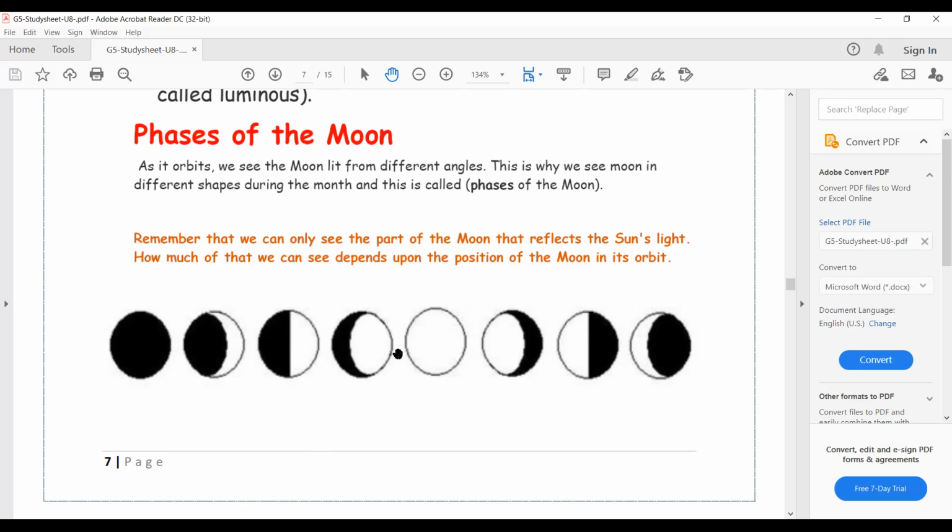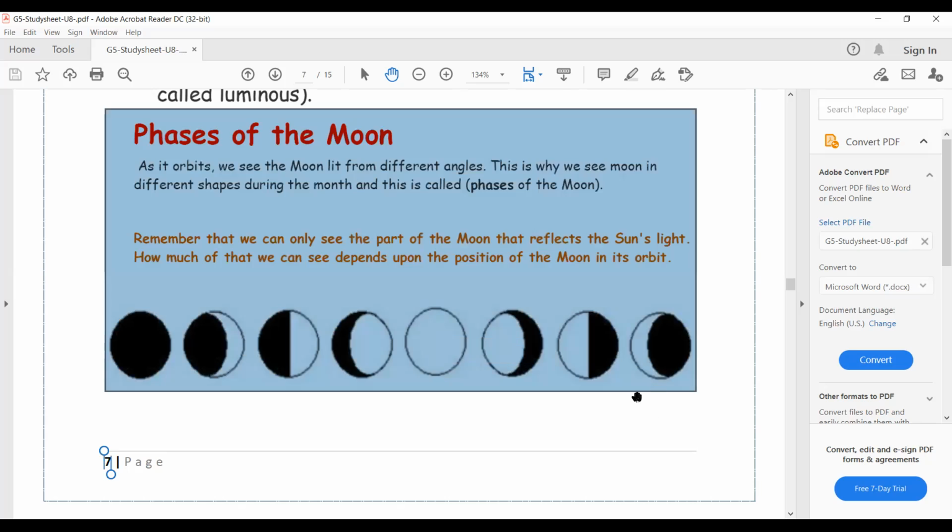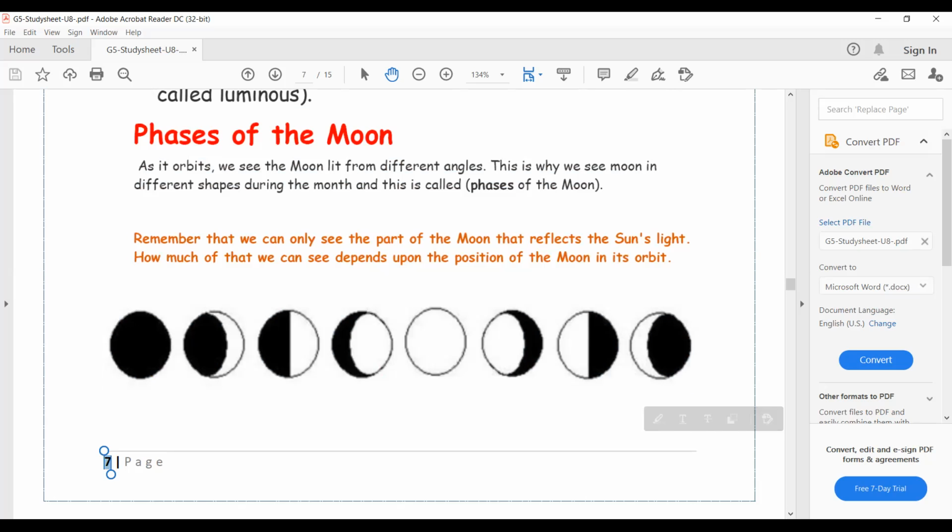Sometimes we can see a large part of the moon like this way. This is called the gibbous. And at other times we see the full moon. We can see the whole moon lighting up. This is the phases of the moon in order.